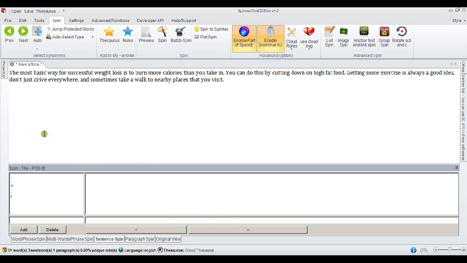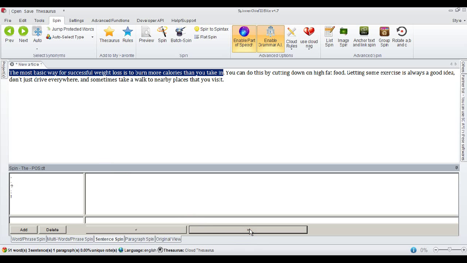This is the simple interface, so we just click in just before the first word there, and this button here is going to highlight the first sentence or phrase. And now all we need to do is find a different way of writing that sentence. So the sentence says the most basic way for successful weight loss is to burn more calories than you take in. So I could rewrite that by saying something like,